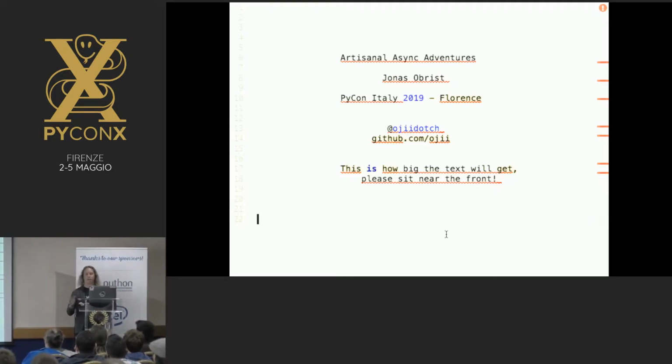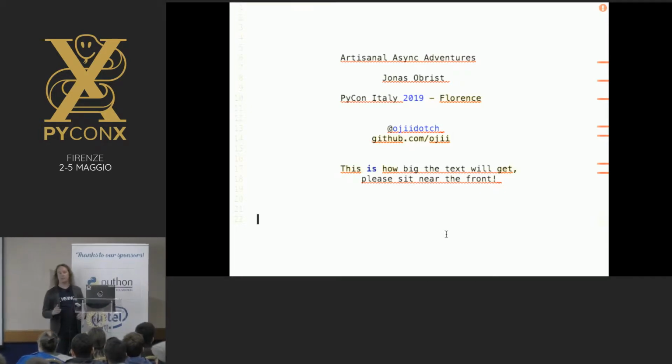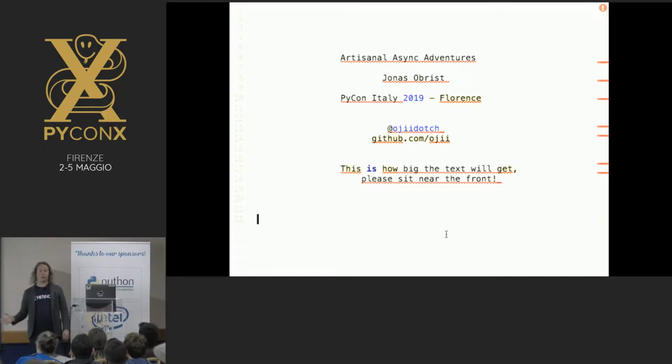Async is the main focus of the talk, and I'm going to say the word async a whole lot, and so I should probably explain what I mean by that word. Async is short for asynchronous, and specifically I'm talking about asynchronous I/O, and more specifically asynchronous network I/O. And the adventure part is that I'm going to do live coding the whole talk. So things will probably go wrong at some point, but I think a room full of Python devs should be able to debug any problems we're going to have.